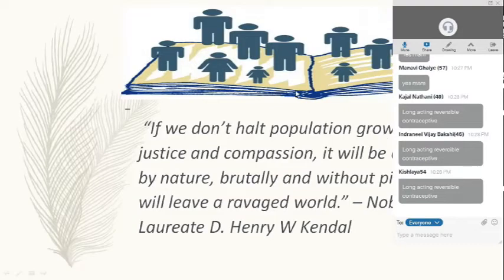Now if we don't halt the population, it grows. We are not doing justice to it.